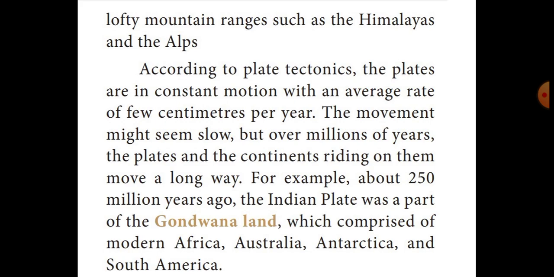Then Roman number 6, third question: distinguish between divergent and convergent boundaries. That question you have to refer to the guide. Then Roman number 7, detail question. Second question: write a note on the internal and external process of the earth. That question you have to mark in the book.